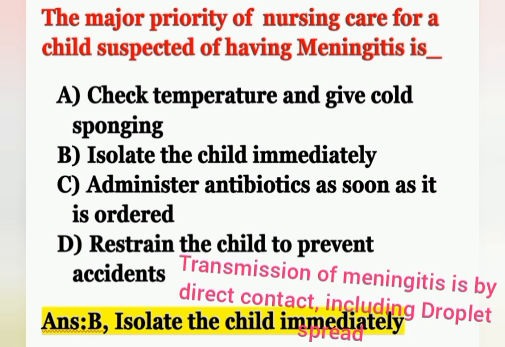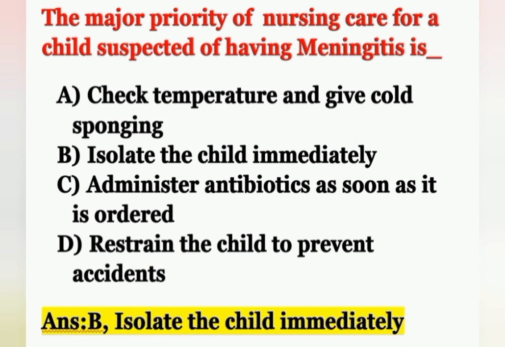Transmission is mainly by direct contact, including droplet spread. So once the child is diagnosed with meningitis, we should isolate the child immediately. The next nursing priority is to give antibiotics as ordered by the physician. The first care is isolation.